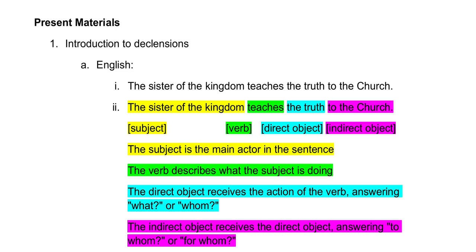The subject of this sentence is the sister, but more specifically, the sister of the kingdom. What is she doing? That's the verb. She teaches. That's present, active, indicative, teaches. Present tense, happening right now. Active, she is actively doing it. Indicative, I'm describing a real event. So present, active, indicative, teaches. The sister of the kingdom teaches.